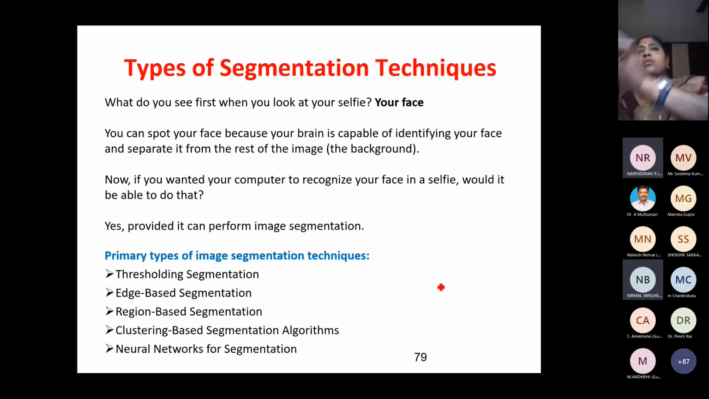And next we go on to image segmentation. As I told you, we have finished enhancement. Then we are going to segmentation. Segmentation is what? We have to identify the region of interest.